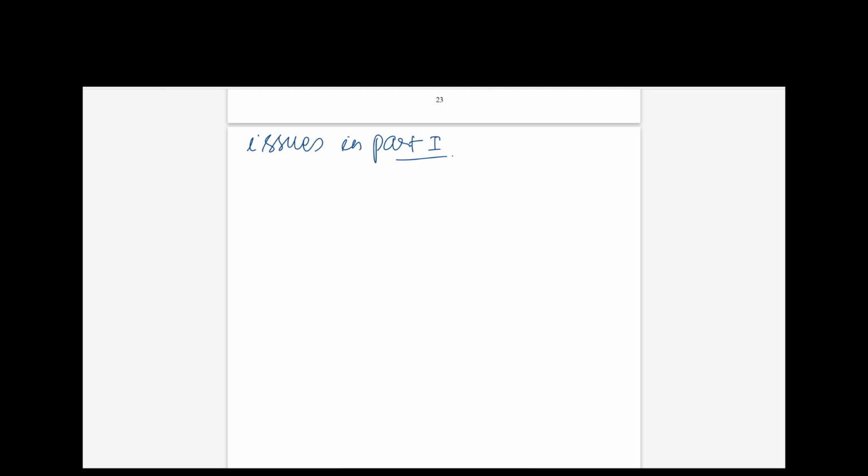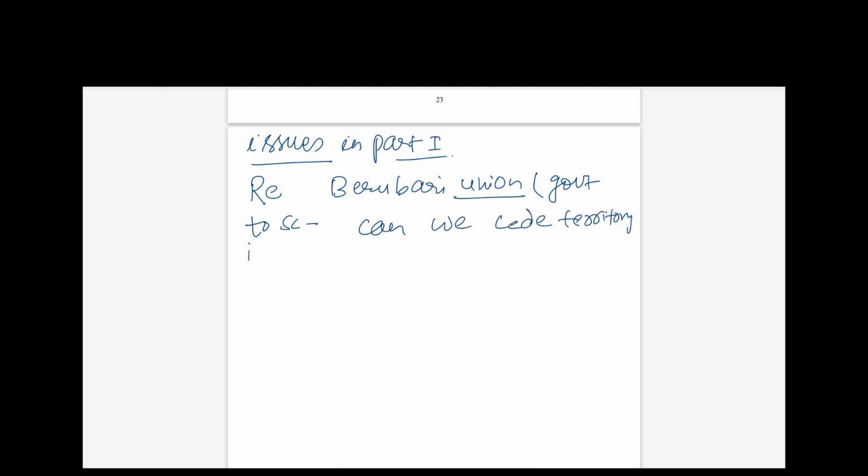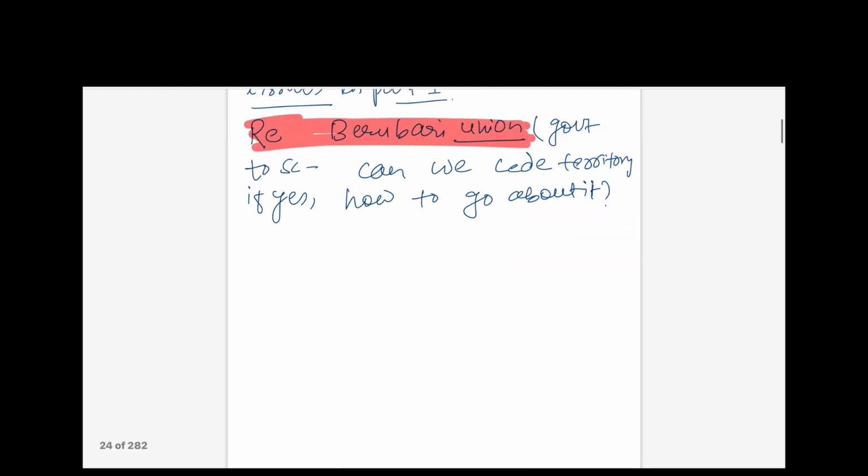So the government sought the opinion of the Supreme Court. In the case, the government asked the Supreme Court: can we cede territory? If yes, how can we go about it? So for ceding territory,